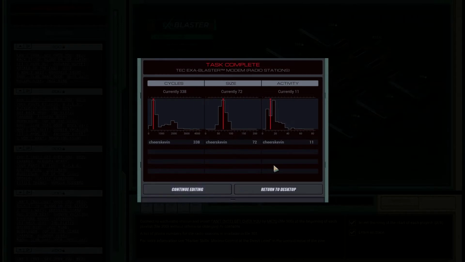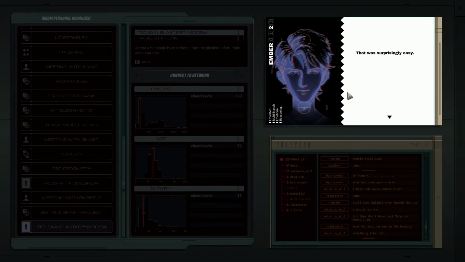Alrighty. There we go. Well, we got this done in a reasonably small amount of cycles, I guess. Average size, decently low activity. I'm proud about that. Let's return to desktop. That was surprisingly easy.